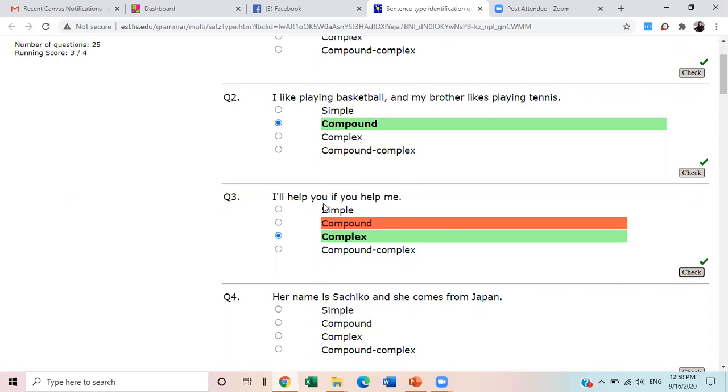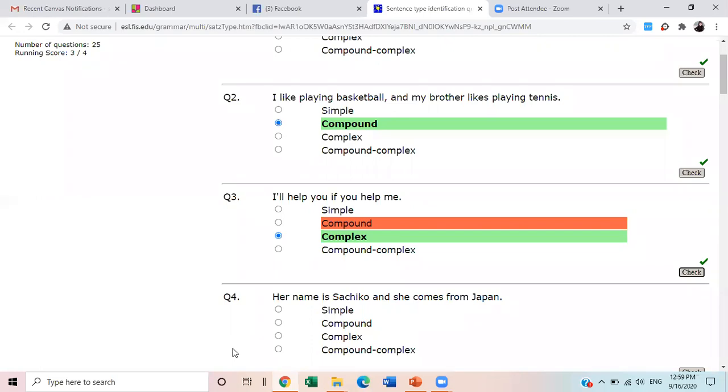"I'll help you" is independent. "If you help me": if you want to speak in your day-to-day communication and you say, "if you help me," and then you stop and don't say anything ahead, do you think that people will understand what you are trying to say? No, ma'am. No, people will not understand, because you are leaving it incomplete. You are leaving people in trouble about what you are actually trying to say.